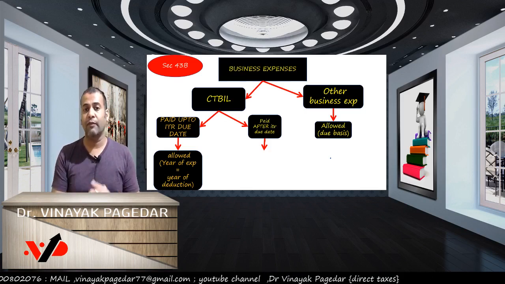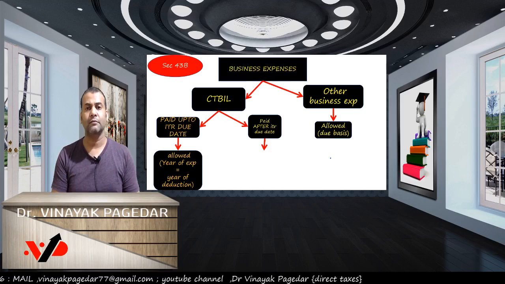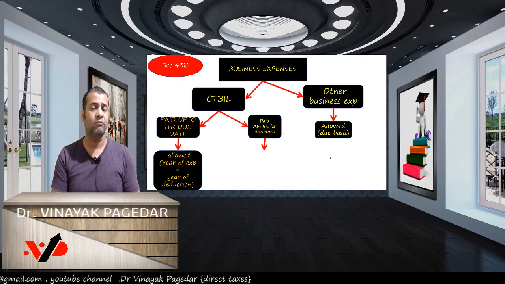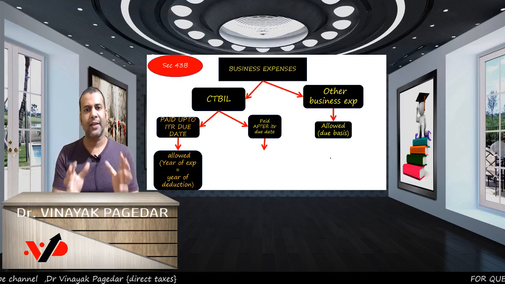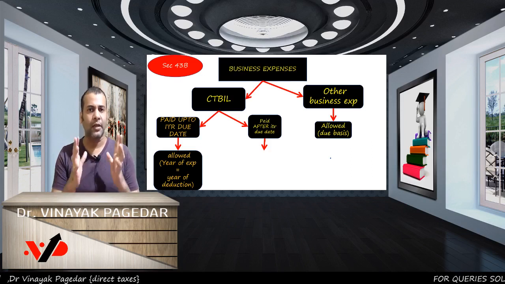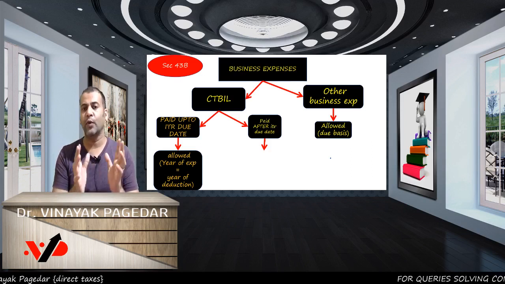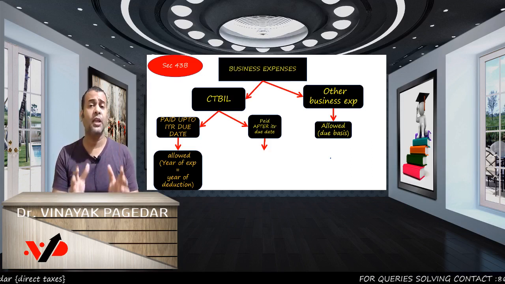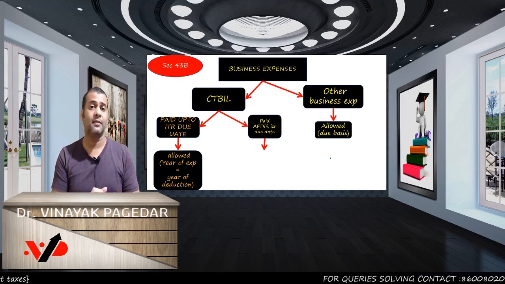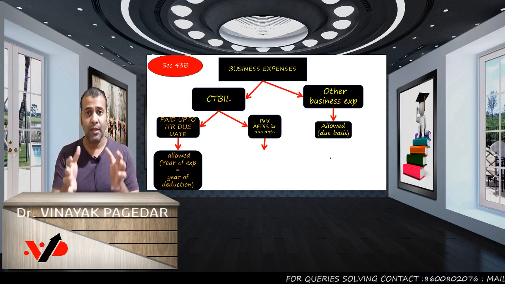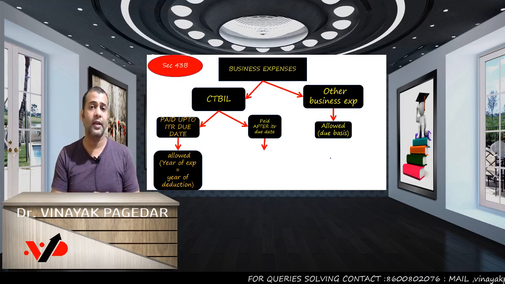You'll say, sir, what if we don't pay? Then you won't get the deduction. What if we pay it in the next year, after the ITR due date? Then in the next year you'll get the deduction. So the government intends that the deduction will be given for these expenses only if you actually pay it. If you want the deduction in the current year's assessment, then you have to pay it up to the current year's ITR due date.